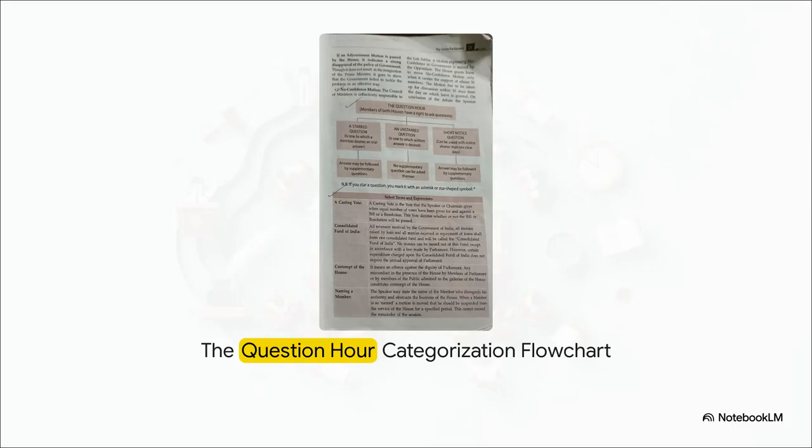Going back to question hour for a second, there's actually an official flowchart for the types of questions you can ask. A starred question is literally marked with an asterisk, and it means the member wants an oral answer right there on the floor. And because it's oral, they can follow up with supplementary questions. An unstarred question, on the other hand, requires a written answer. That means no supplementary questions allowed. Finally, we've got short notice questions. These can be asked with less than 10 days notice, but only for exceptionally urgent matters.